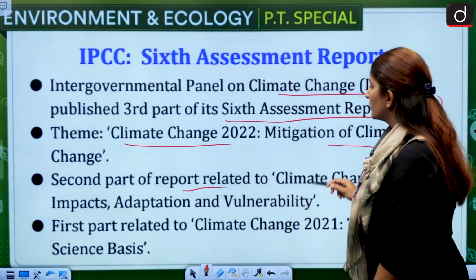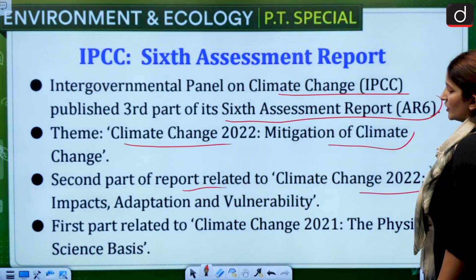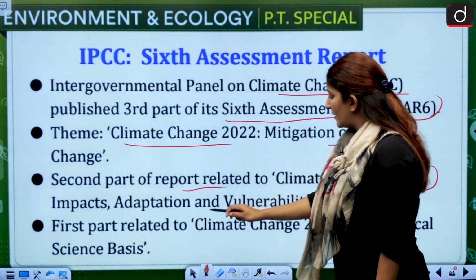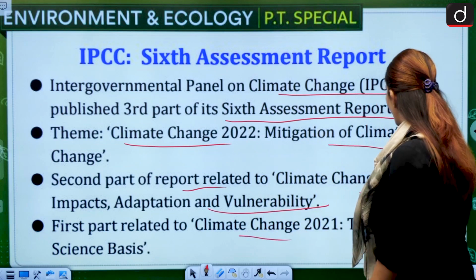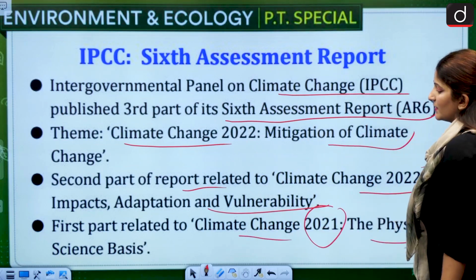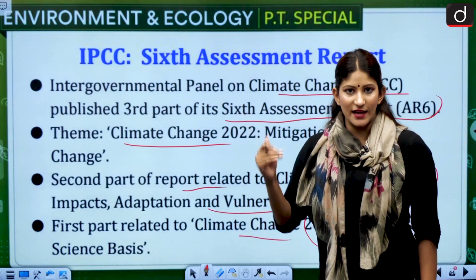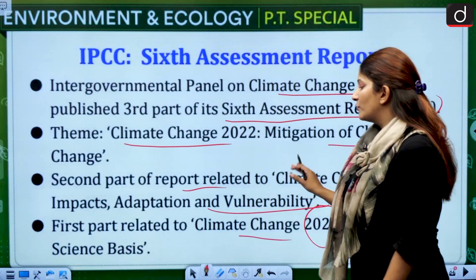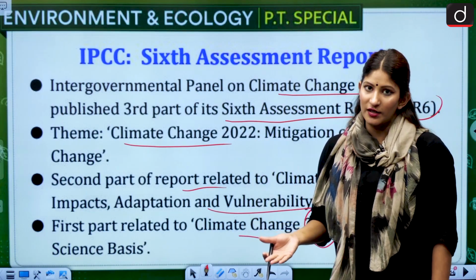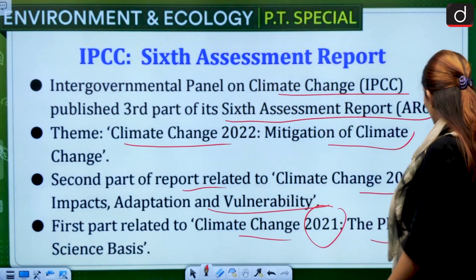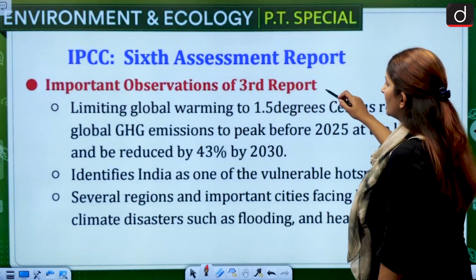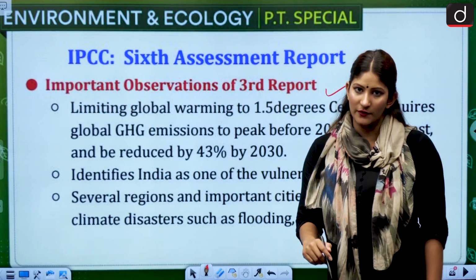The second part of the report was related to Climate Change 2022, impacts, adaptation and vulnerability. And the first part was Climate Change 2021, the physical science basis. So the physical science basis, then impacts, adaptation and vulnerability, and then mitigation. Remember like this if it is asked in your examination to match. Okay, then let's talk about the third report, the important observations.